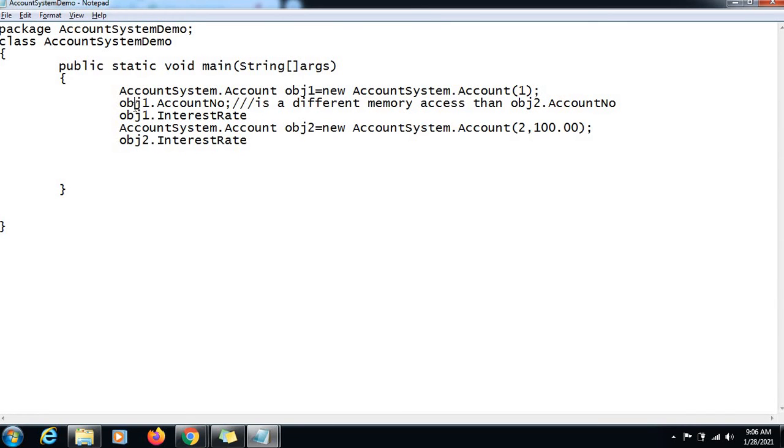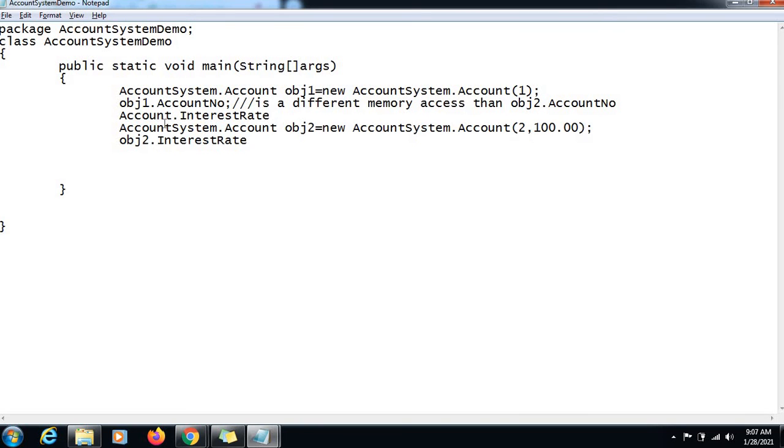So you always have to access them with the help of an object reference. Whereas interest rate being a static variable is not an object-specific variable, it's a common memory reference. So you can access it with the class as well.